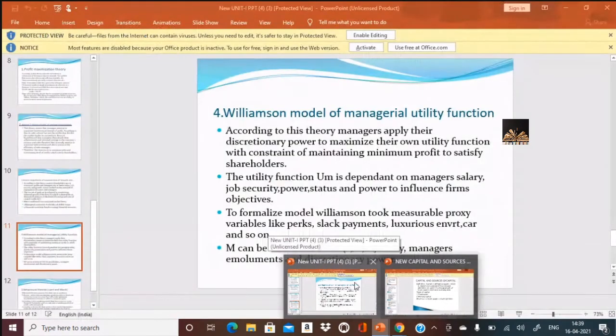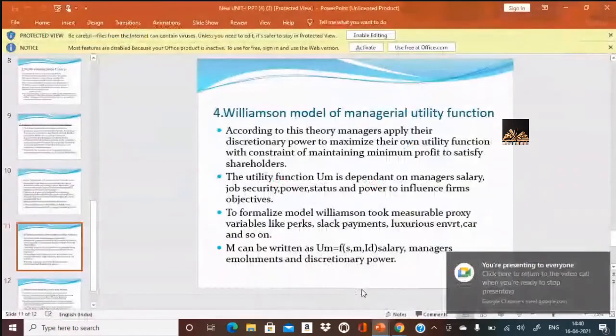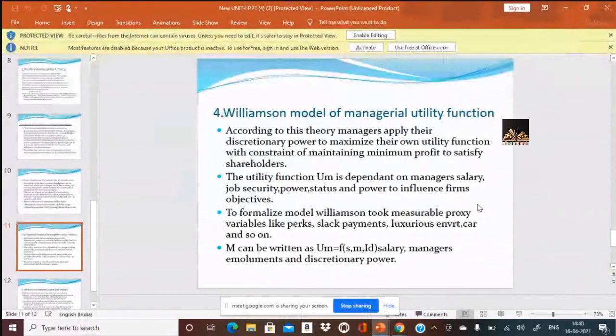Slack payments refer to this: if a particular team has finished the project well in advance, before the delivery date, in such a situation the company, as a sign of motivation, provides slack payments. Slack payments are a token of appreciation in the form of cash because the project has been completed before the due date. So such payments would also create motivation, not directly positive motivation, but avoid negative motivation.